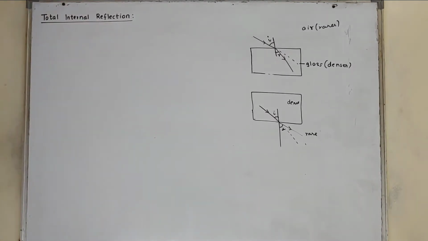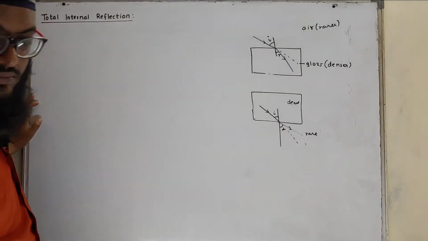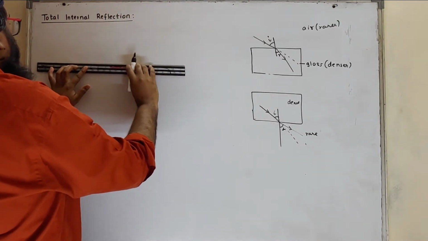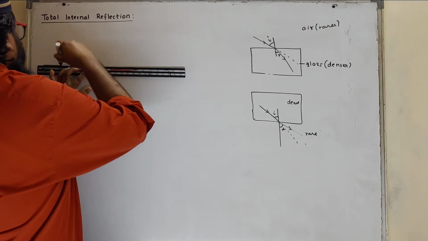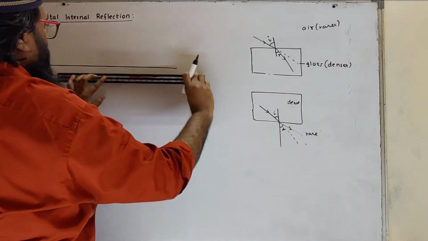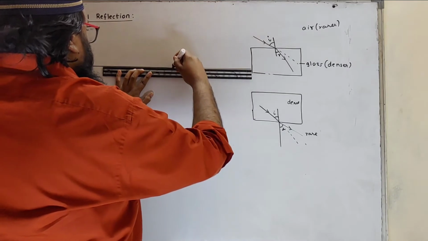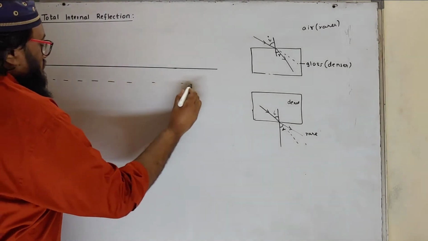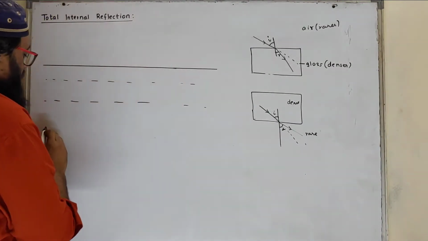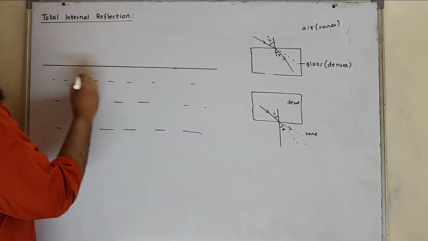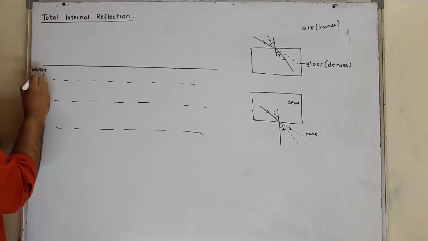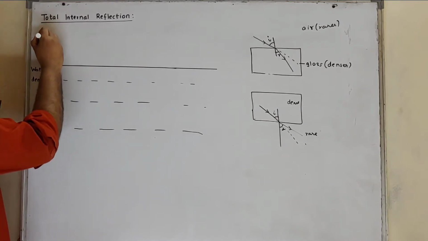We will consider medium 2 as water, this is water, and water is a dense medium, and this is air.